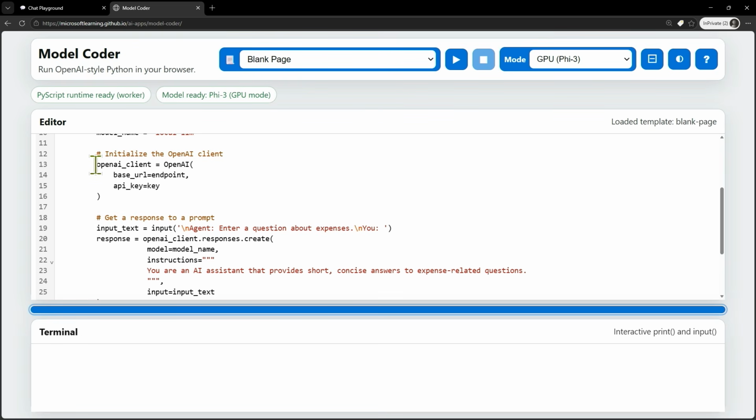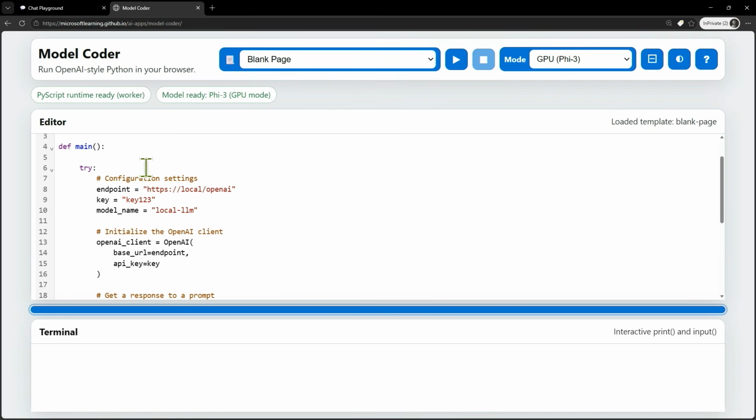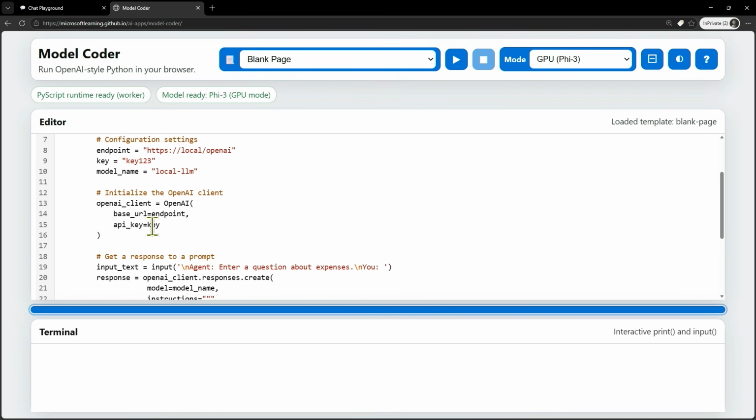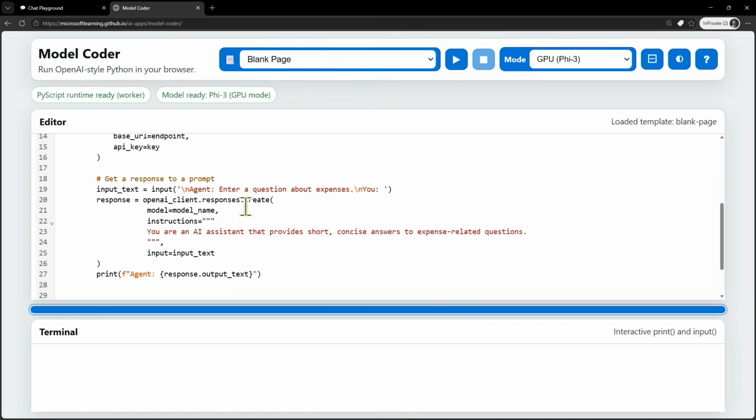Here we have the OpenAI client. You can see we are using the URL, which is this endpoint. We are using the key, which is this key. And then we are working with client response. Okay, so we are doing OpenAI client response create. We provide the model and we provide instructions.